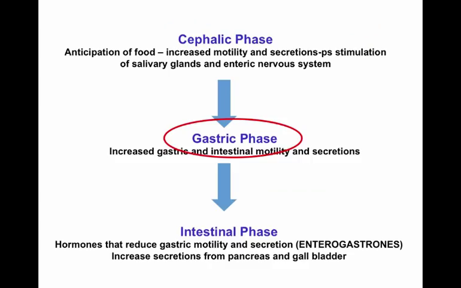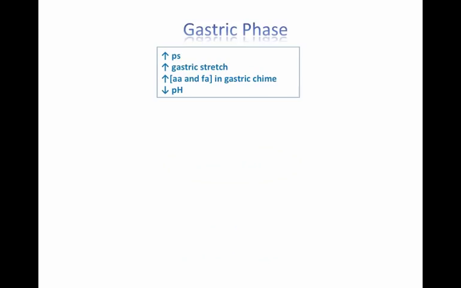The gastric phase of digestion is characterized by increased gastric and intestinal motility and secretions. The gastric phase is initiated either by increased parasympathetic activity, increased gastric stretch, so when food actually enters the stomach, increased concentrations of amino acids and fatty acids in the gastric chyme, and also a decrease in pH.